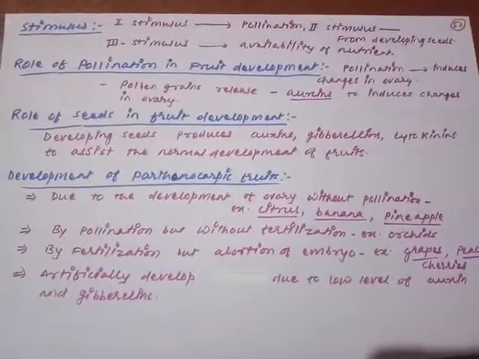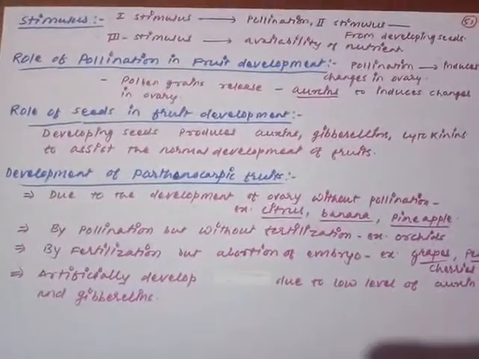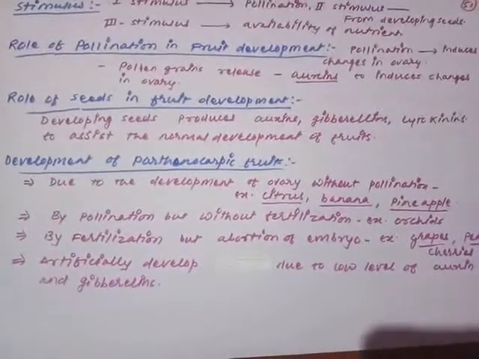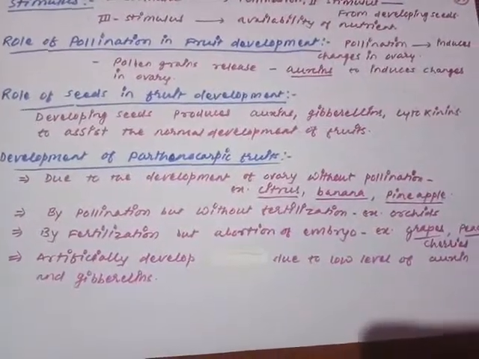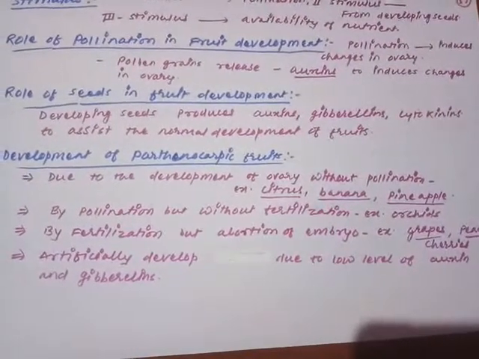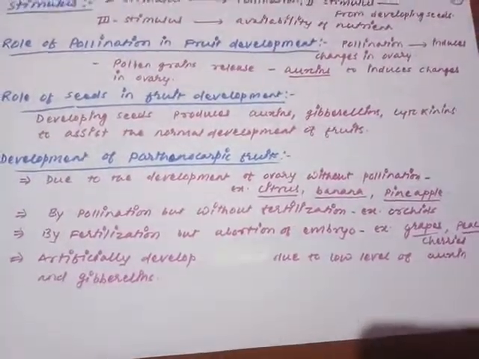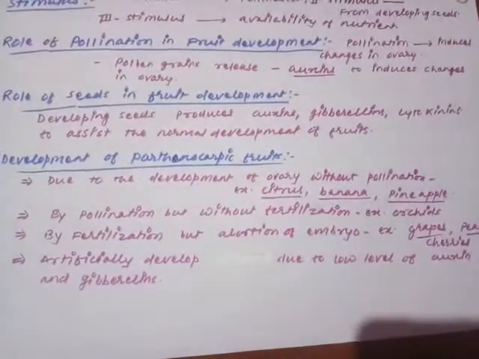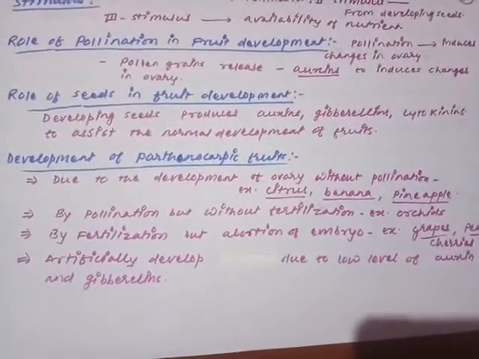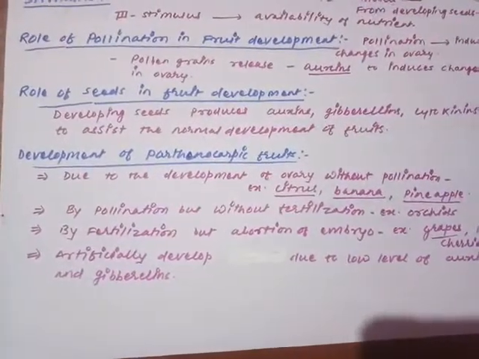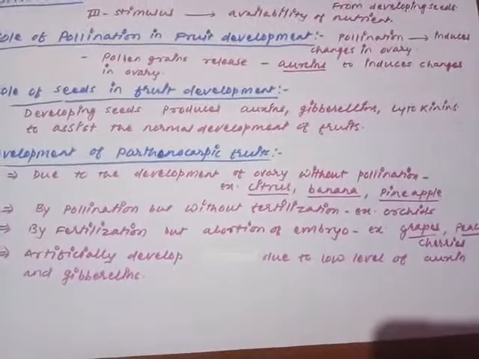Now as I have discussed earlier, the second stimulus for the development of fruit is provided by the seed itself. We have already started the discussion. The fruit formation and the seed development are not successive processes, where one process completes and then the next one starts; these are simultaneous processes.